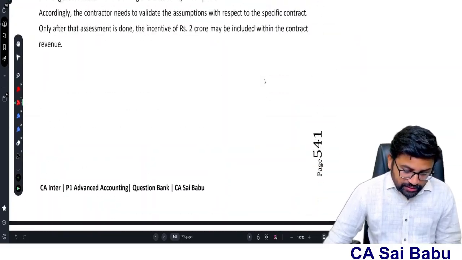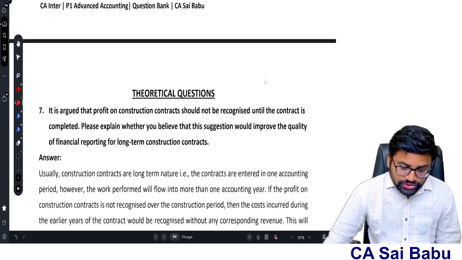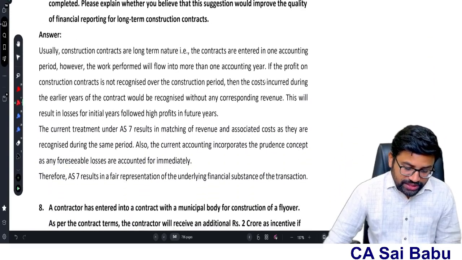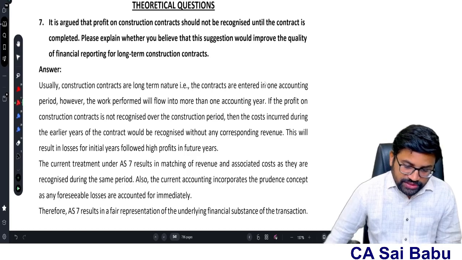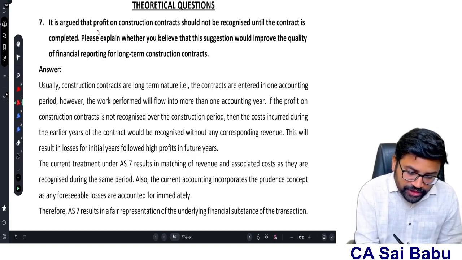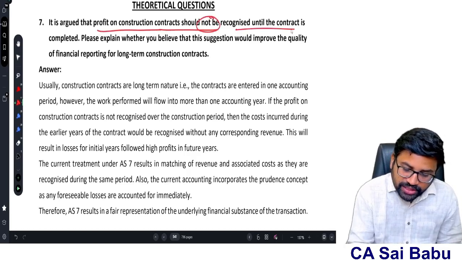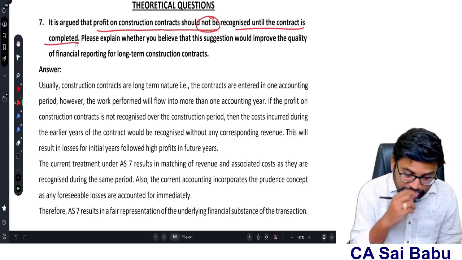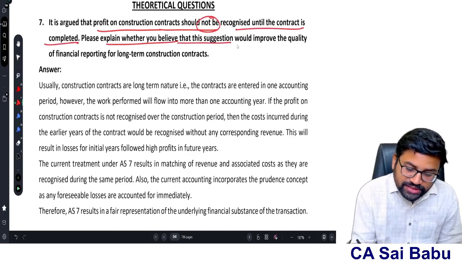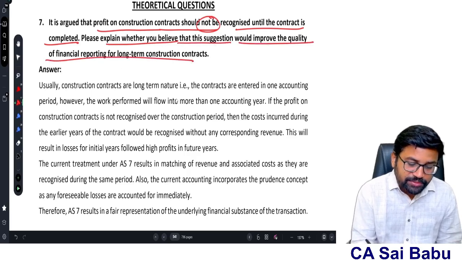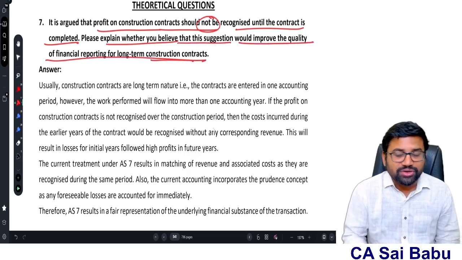And sir, if you see the theoretical questions, sir, two questions they have given. First question: it is argued that profit on construction contract should not be recognized until the contract is completed. Please explain whether you believe that this suggestion could improve the quality of financial reporting for long-term construction contracts.